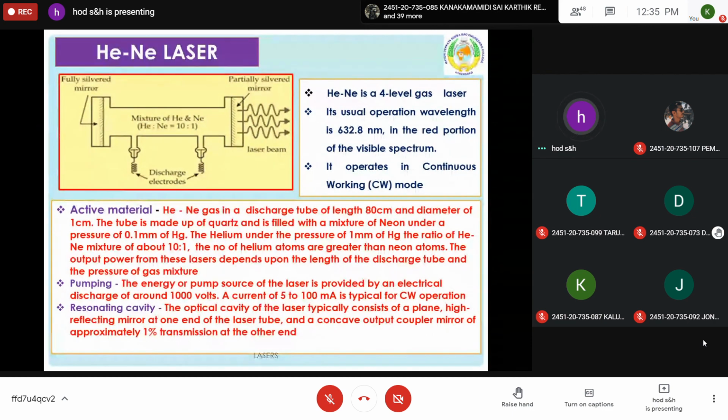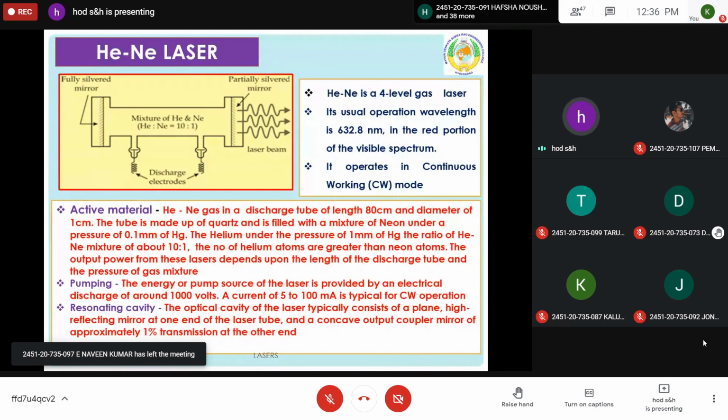The principle is the same, the mechanism is also the same, but the materials are different here. In the gas laser, a combination of helium and neon is taken in the quartz tube. Instead of optical pumping, a discharge of electrons is used: high voltage is passed through the gas mixture. Initially helium atoms get excited and reach states 2 and 3. They are the metastable states for helium.